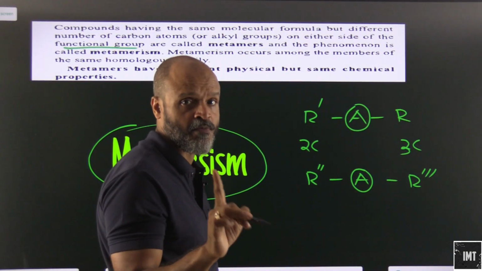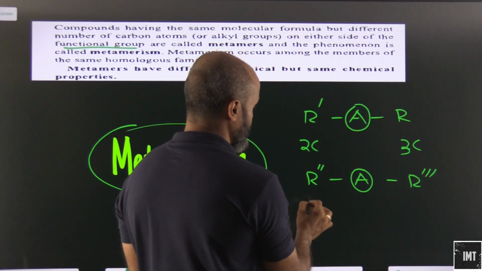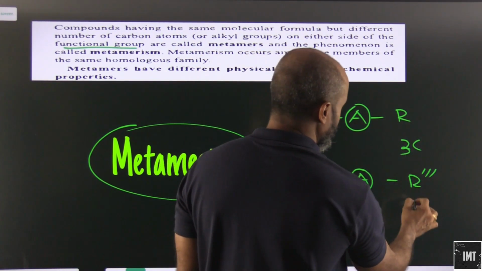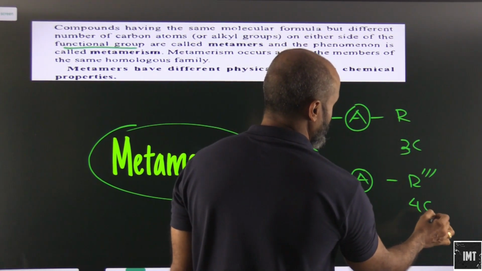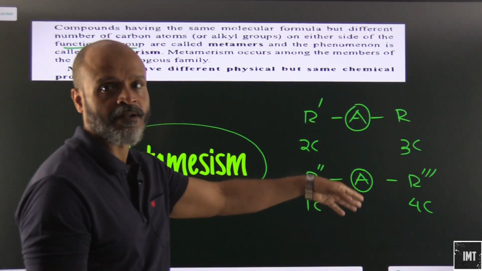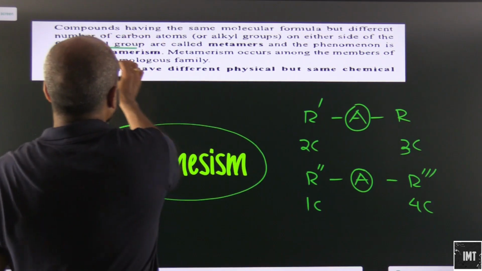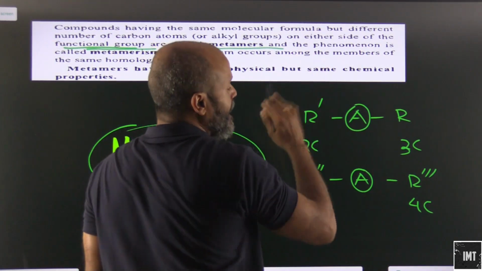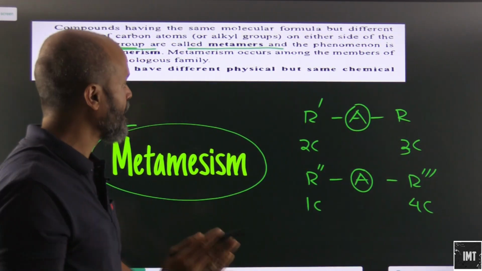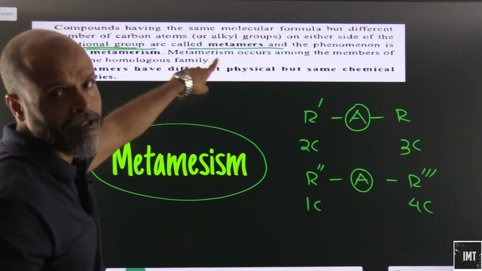These are not functional isomers. Let's say we make the ratio here as 1 carbon atom and 4 carbon atoms, so 2 plus 3 is 5, and 1 plus 4 is also 5. This will be basically a metamer. These two are metamers. Alkyl groups which are attached to either side of the functional group will have different carbon atoms. And these will be metamers.